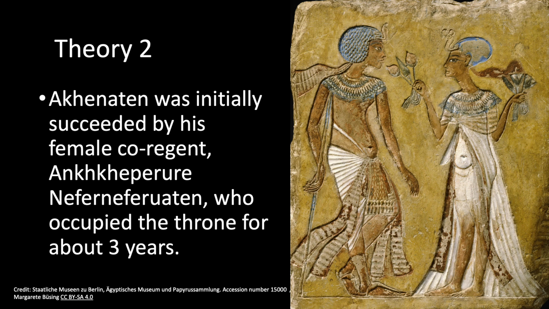Problematically, Nefertiti has been identified by scholars as Nefertiti, Kiya, Meritaten, and even another daughter of Akhenaten and Nefertiti, who is also named Nefertiti. This theory argues that Ankheperura Nefertiti was succeeded by Smenkhara and his great royal wife, Meritaten, who reigned for no more than a year. Alternatively, Nefertiti's 3-year reign may have been concurrent with the last 3 years of Akhenaten's reign, though they were still succeeded by Smenkhara, who was a different individual.